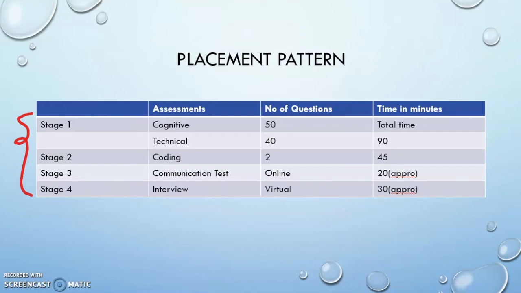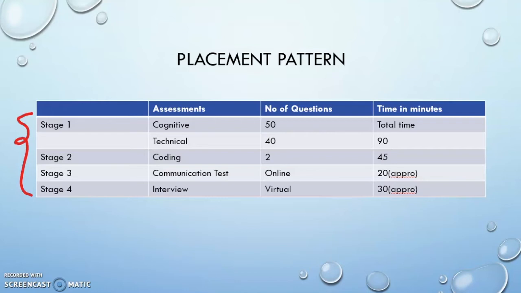Moving on to stage 2, you will have coding, where you will get 2 questions and the time limit is 45 minutes. Once you are done with the first and second rounds, you will move to the third round, which is an online communication test. The time depends, approximately 20 minutes. Stage 4 is an interview, again in virtual mode. The time limit depends from candidate to candidate, approximately 30 minutes.